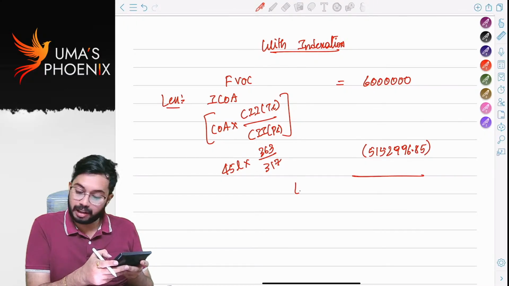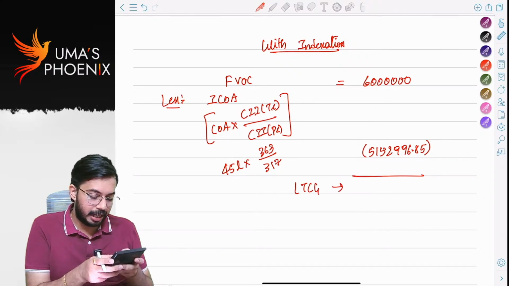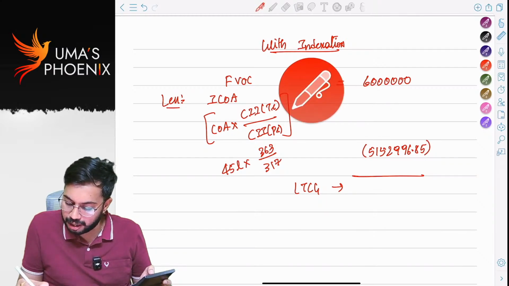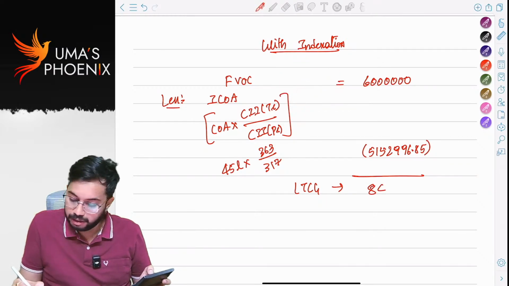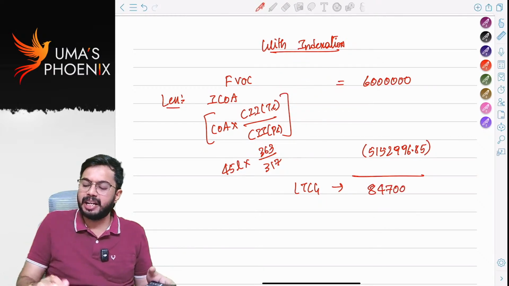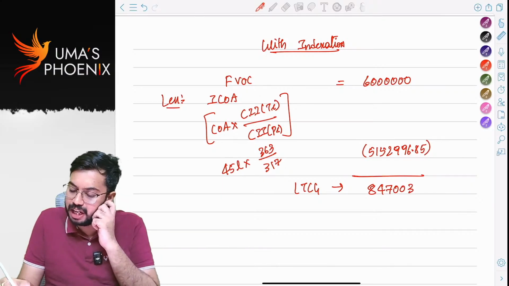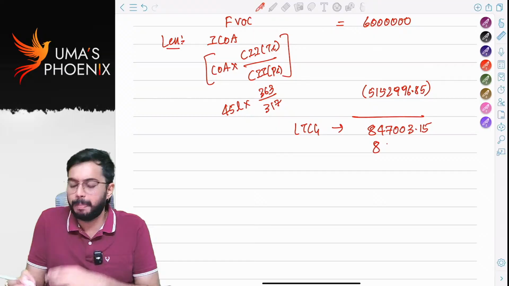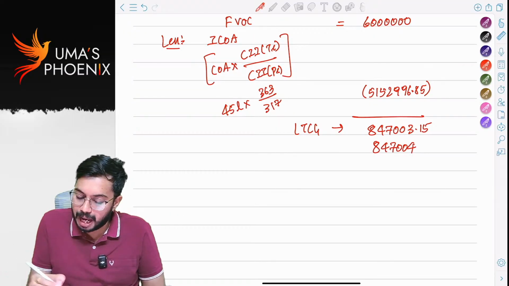So how much is long term capital gain? 60 lakh minus 51,52,996.85. Long term capital gain is 8,47,003.15. I am taking it as 8,47,003 rupees, or you can take 8,47,004 rupees anyway. So long term capital gain 8,47,004 rupees.